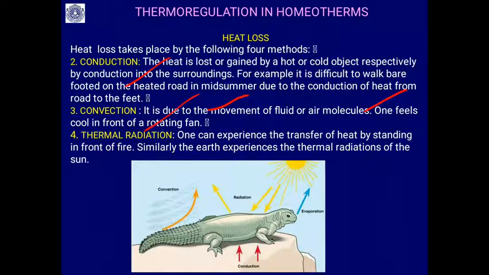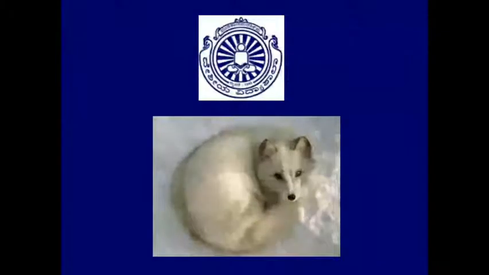Then convection: the movement of the air releases heat, the hot air carrying it away, and that is called convection. Then thermal radiation: one can experience the transfer of heat by standing in front of a fire, so you can warm up, and that is called thermal radiation. So these are all the mechanisms of heat loss. This is how thermoregulation occurs in homeotherms, the birds and mammals.